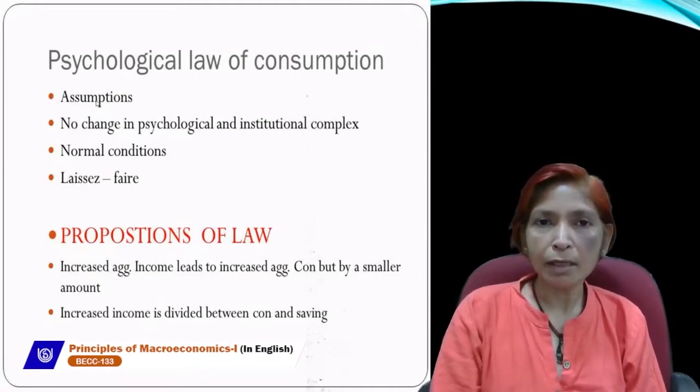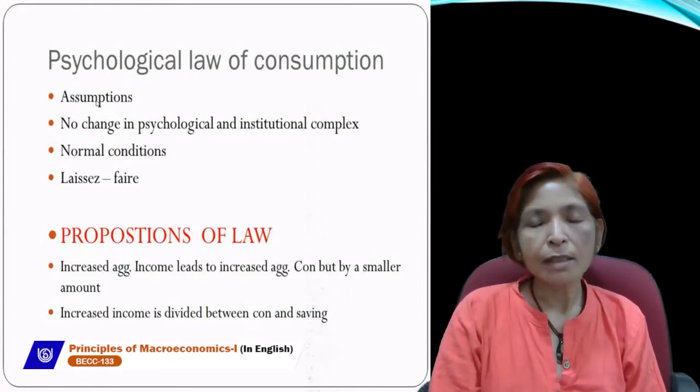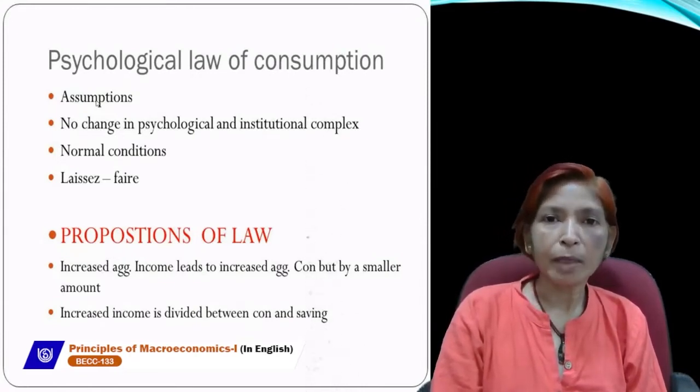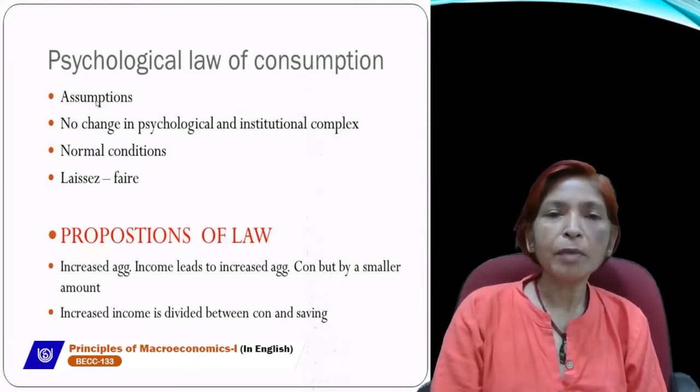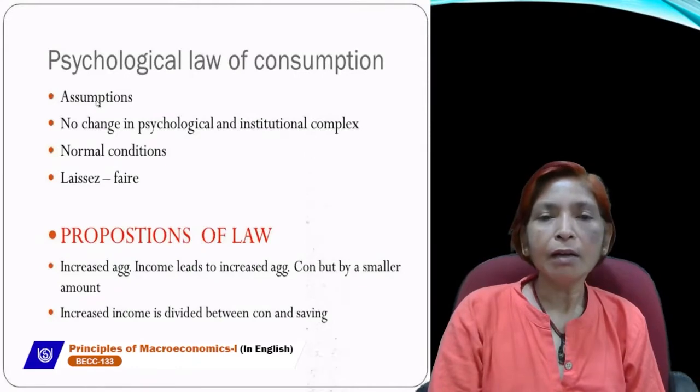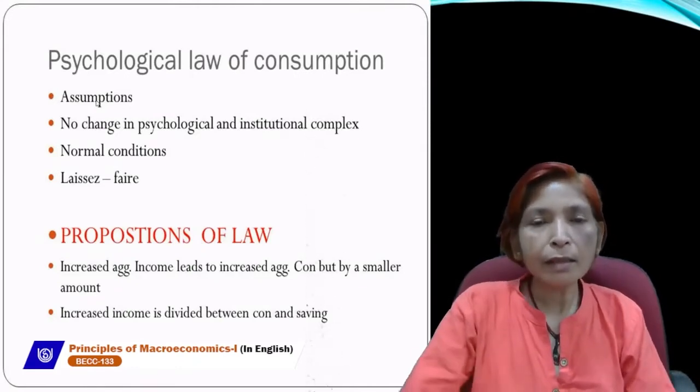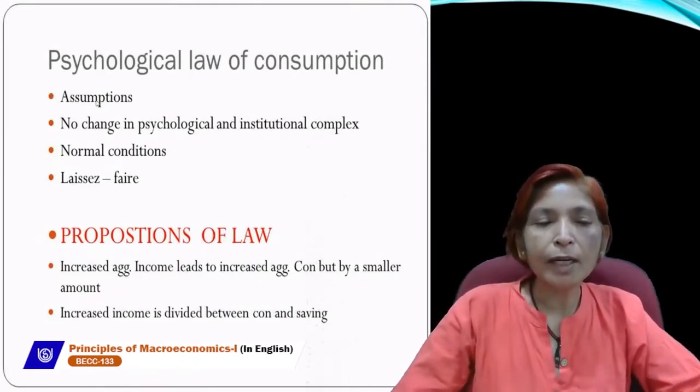The second assumption is that normal conditions should exist in the economy. It means the economy should work in a normal situation, then this psychological law will exist.